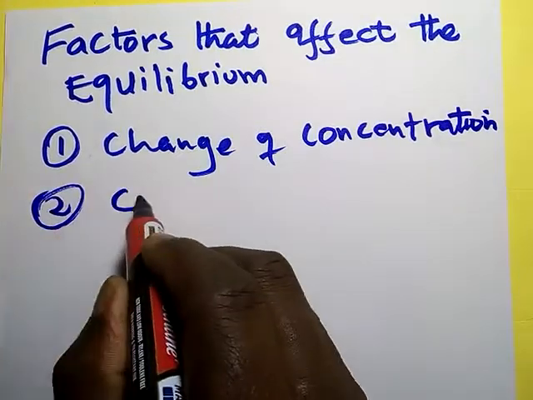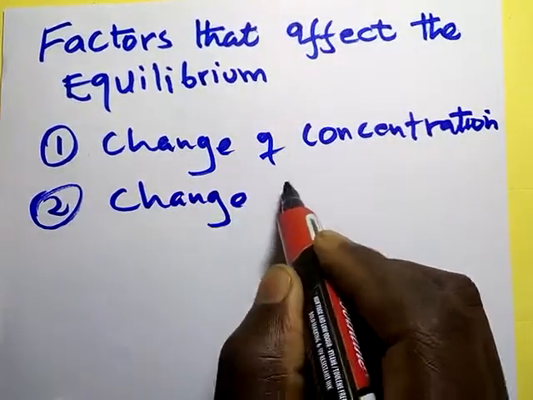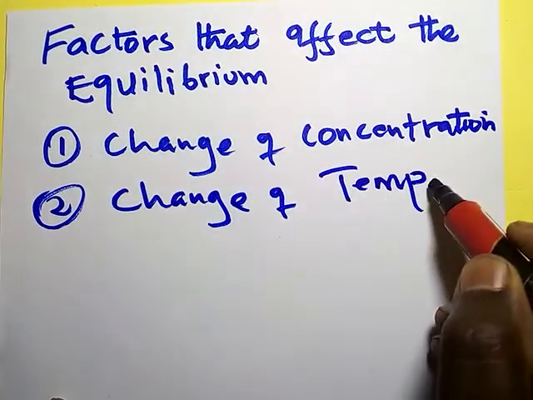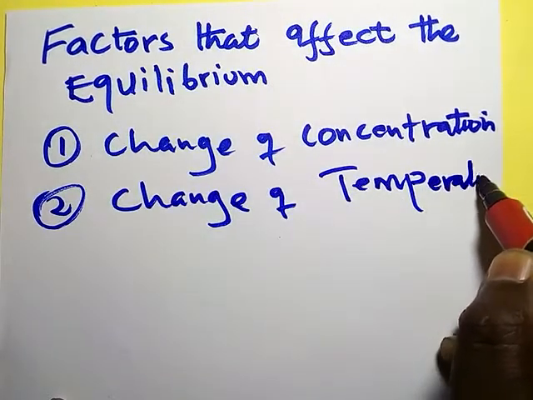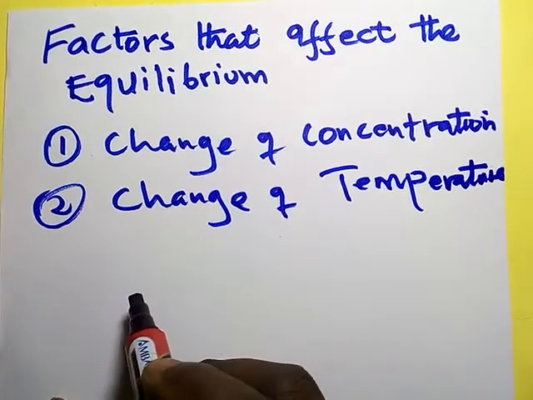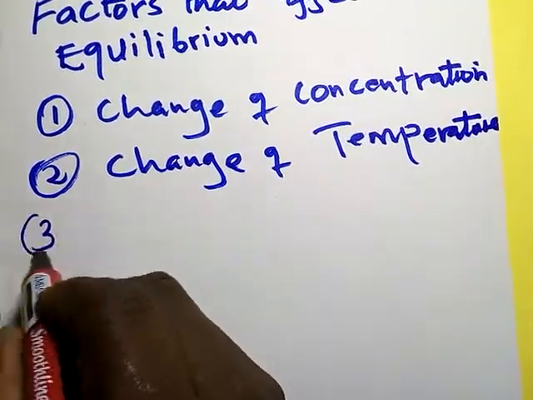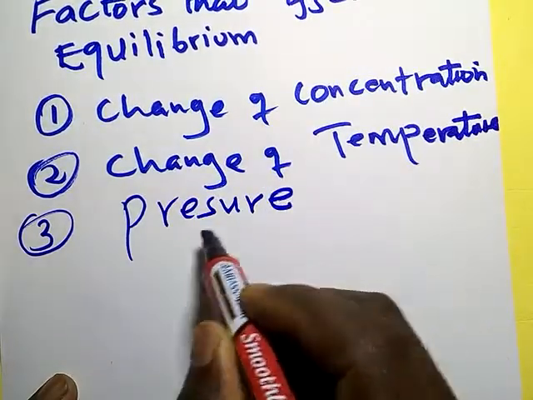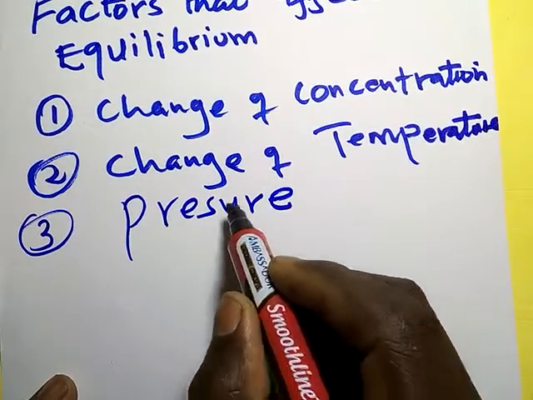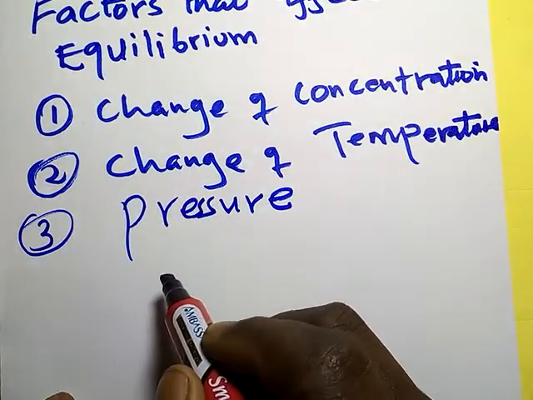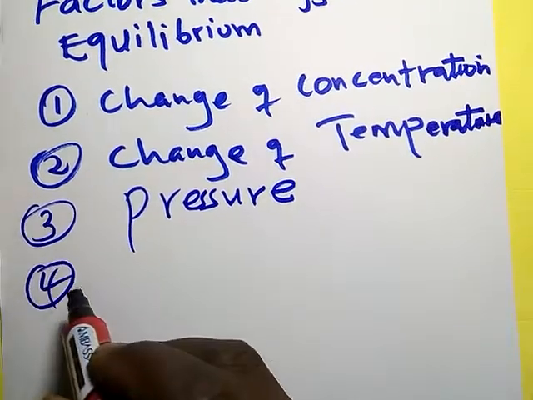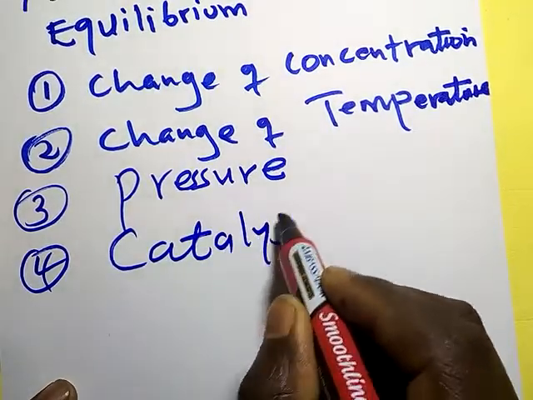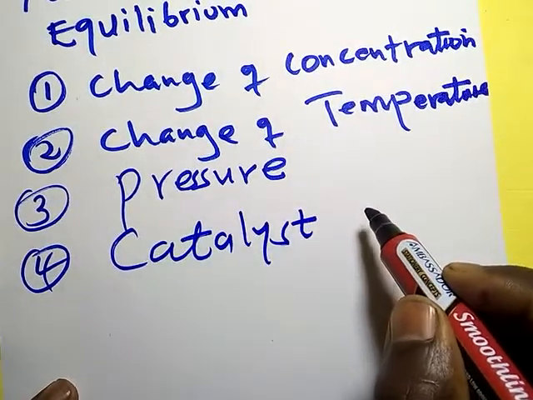Number two is change of temperature. When temperature is changed, equilibrium will be affected. Another factor is pressure. What happens when pressure of a system which is at equilibrium is changed? Another factor we are going to look at is a catalyst. What effect does a catalyst have on the equilibrium?